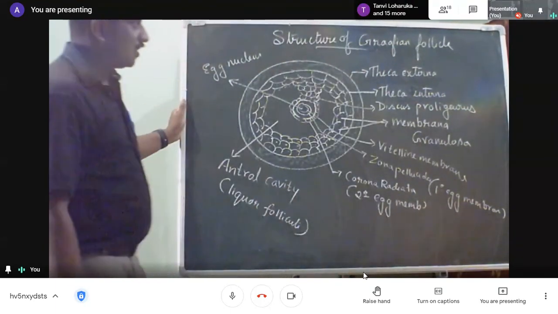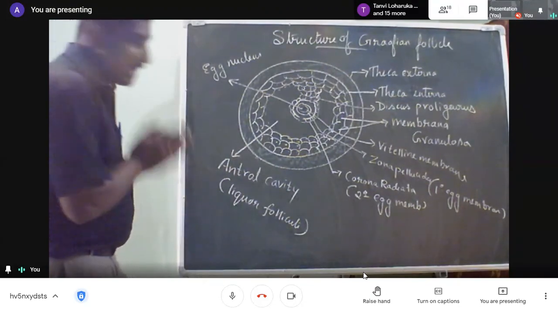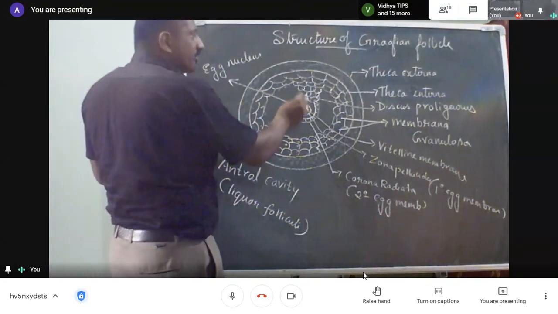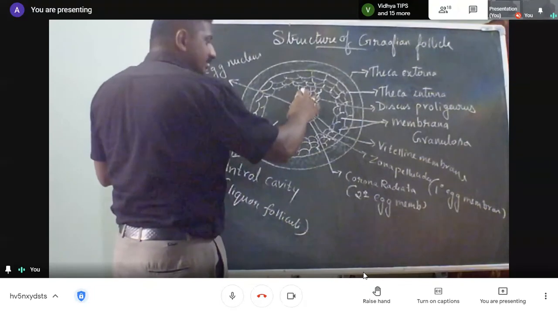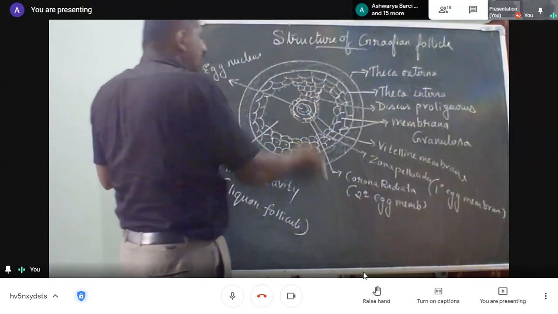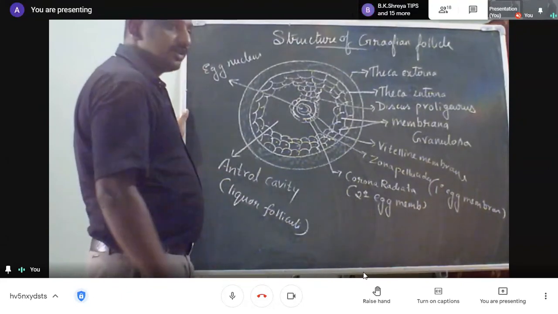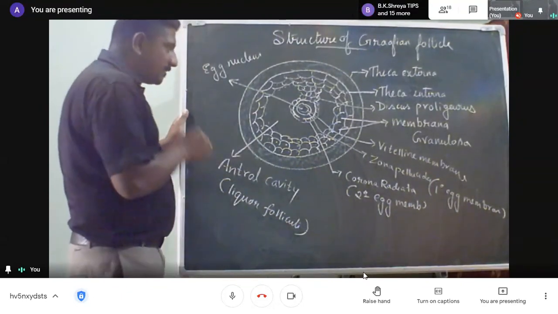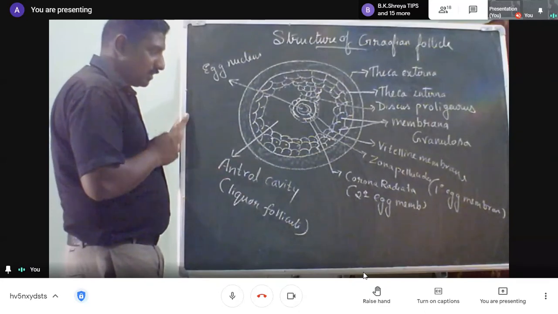So this is the structure of the Graafian follicle. At the time of ovulation, the Graafian follicle will rupture and release the ovum along with the corona radiata, which is the layer of follicular cells.